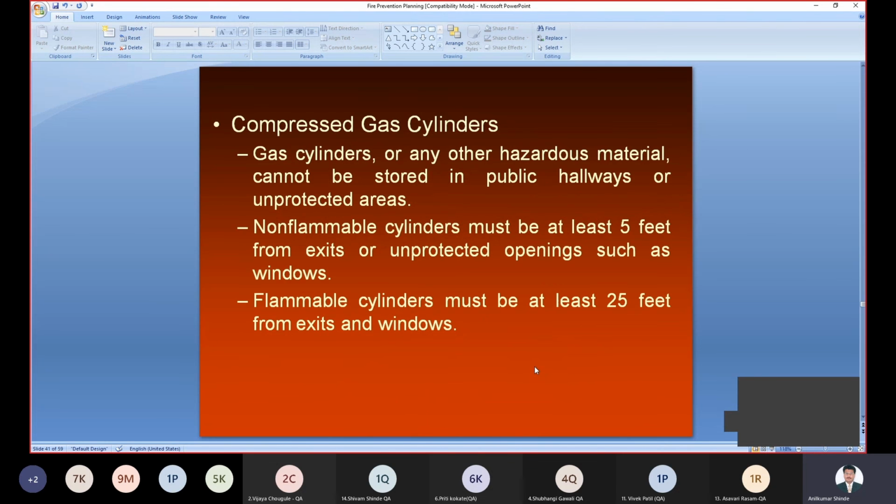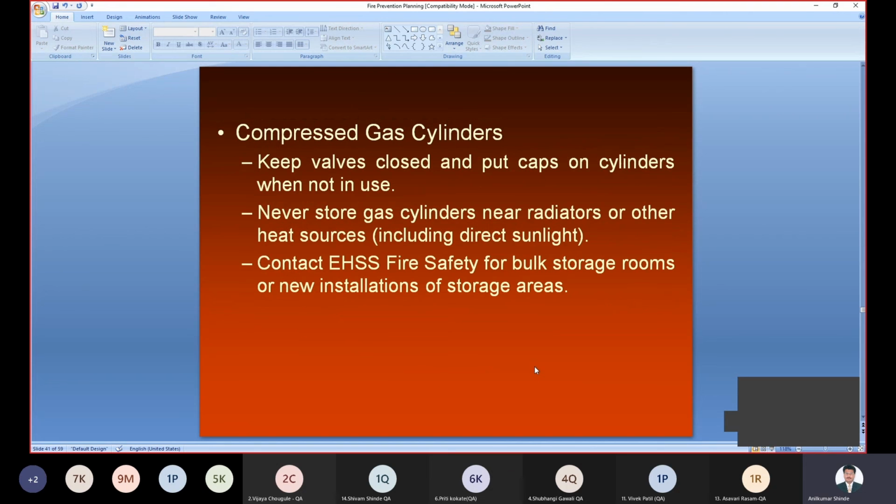Then compressed gas cylinders or any other such material cannot be stored in a public hallway or an unprotected area. So we have to keep the compressed gas cylinders in the appropriate condition to avoid the problem of explosion as well as fire. Non-flammable cylinders should be at least 5 feet from an exit or unprotected openings such as windows. The flammable cylinders must be kept at least 25 feet from the exit or the windows. Right, this is a requirement for compressed gas cylinders.